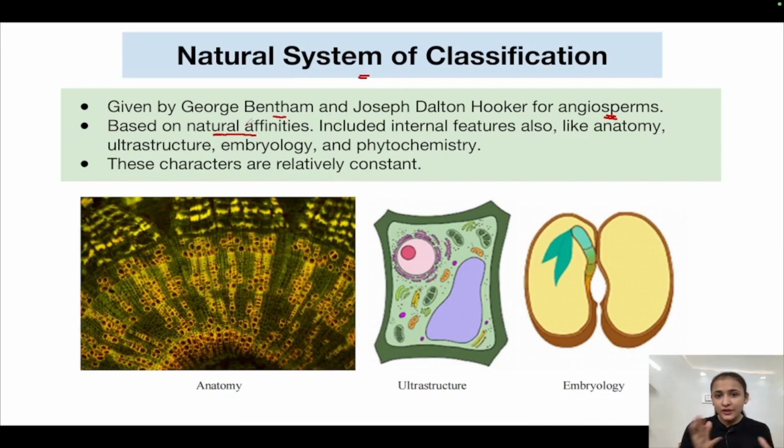Apart from the external features which were used in the artificial system, internal features were also included. Internal features, for example, the anatomy of the plant, the ultrastructure, the embryology, that is how the embryo develops, the phytochemistry, its biomolecules, the chemical study, everything, the internal features were also included apart from the external features. And all these internal features are relatively constant. So this system was more stable than the artificial system of classification because we are considering more information here.